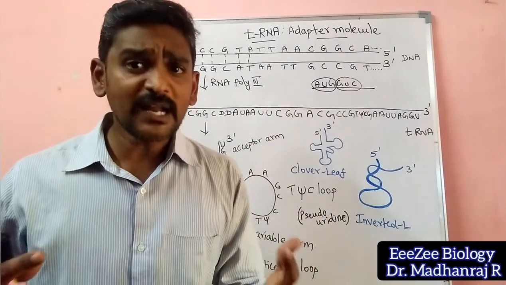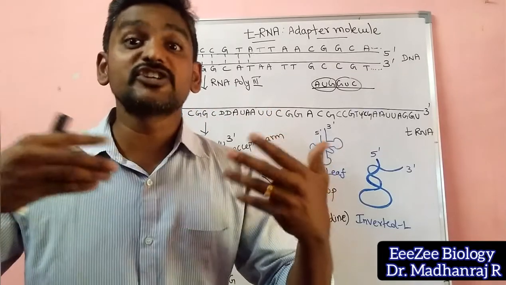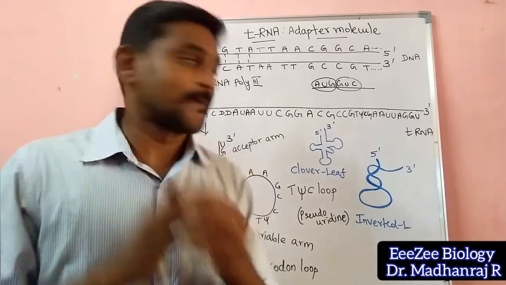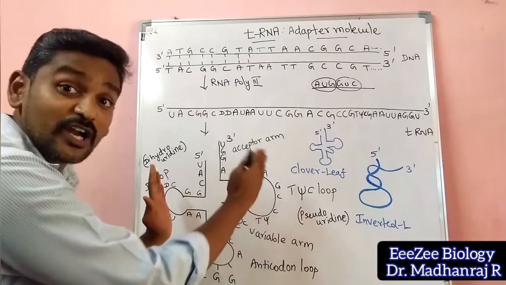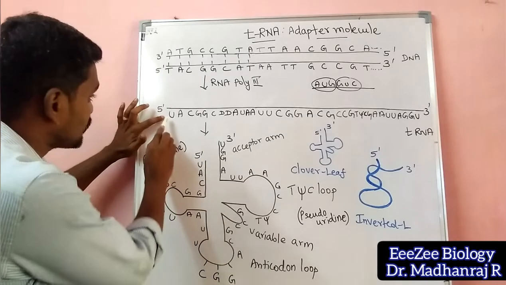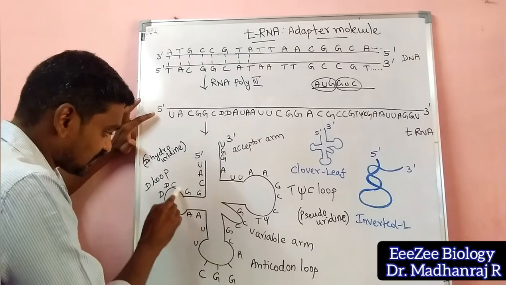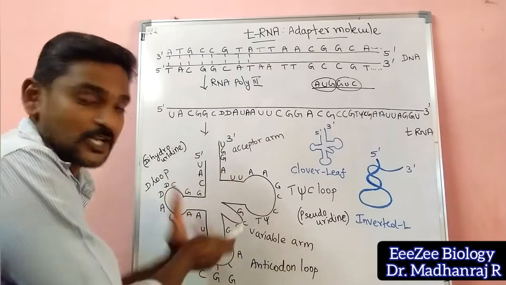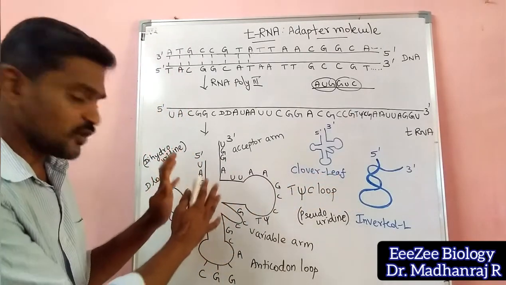Now this primary structure will be converted into the secondary structure and then into the tertiary structure, which becomes the active tRNA, that is, the compact tRNA. When it becomes the secondary structure, it will be folded like this. You can see here the 5' end, UAC. This is a single strand, and that single strand will bend and fold, forming the structure like this. This structure is called the clover leaf structure.